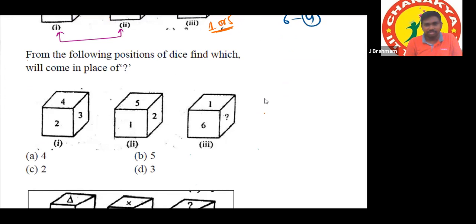Here also the same question. What should be in place of the question mark? From first and second, we'll find the opposite pairs. Only 2 is common. From 2, I'm taking clockwise. Here also clockwise. Tell me, 2's opposite number? 6. 4's opposite? 1.